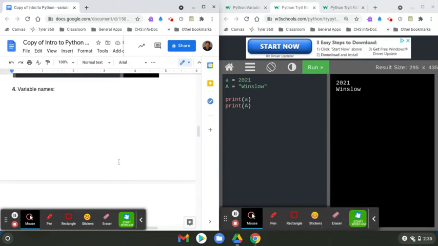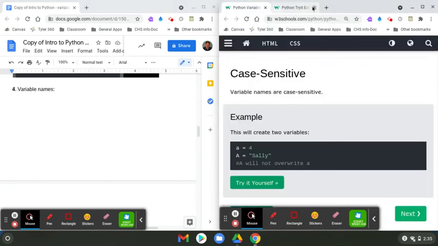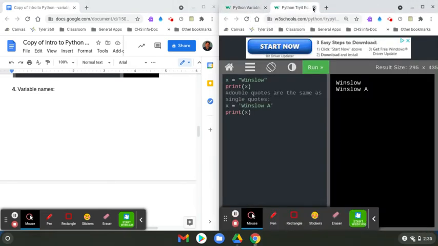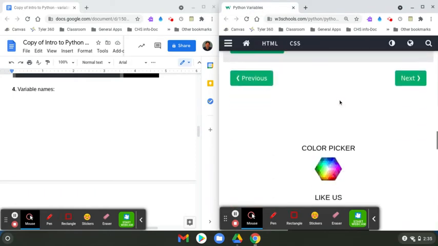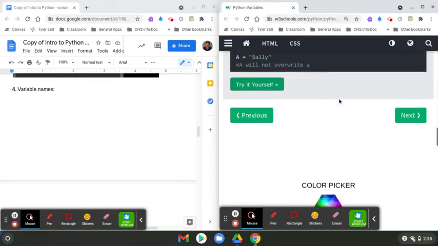Now variable names. Variable names, and let me go ahead and close these two tabs right here, the ones that I already worked with. Variable names. Well, it doesn't show up here. So that means I'm probably on the next page. So let me go ahead and hit next and be patient because sometimes it doesn't automatically pop up. But if you want to, you can click it one more time just to make sure.